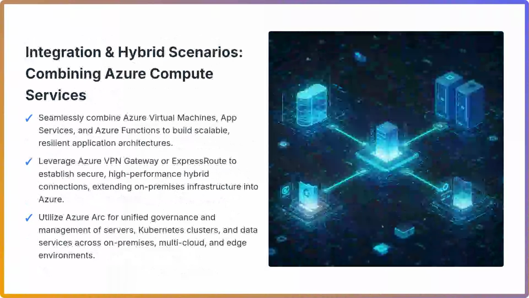Furthermore, the strategic importance of hybrid scenarios cannot be overstated. Organizations frequently possess significant on-premises investments that must interact with cloud resources. Azure addresses this through services such as VPN Gateway and ExpressRoute, providing secure and high-bandwidth connectivity options that effectively extend your on-premises data center into Azure. This enables seamless data synchronization, disaster recovery strategies, and the migration of workloads at your own pace.